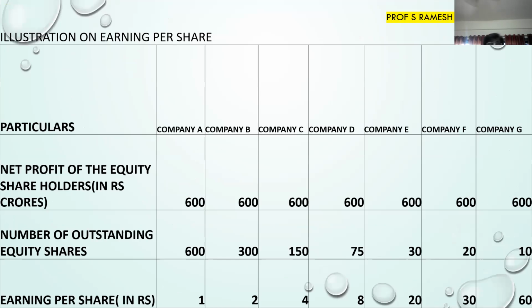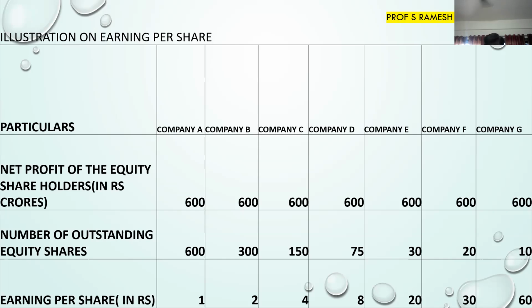There are seven companies in this example. The profit made by these companies for the equity shareholders is 600 crores in all the cases, and the number of equity shares outstanding are 600 crores, 300 crores, 150 crores, 75 crores, and so on. I forgot to mention that the figures are in rupees crores, not rupees. The number of shares issued are in crores. So now let's calculate earnings per share.